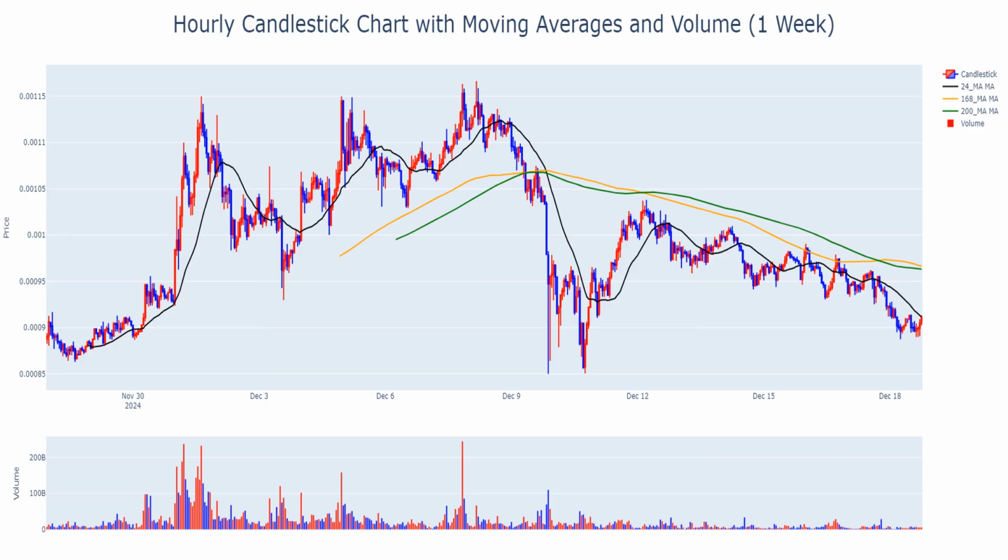SHIBTRY poised for breakout amid rising indicators. 60-minute candlestick chart, moving averages, volume analysis.